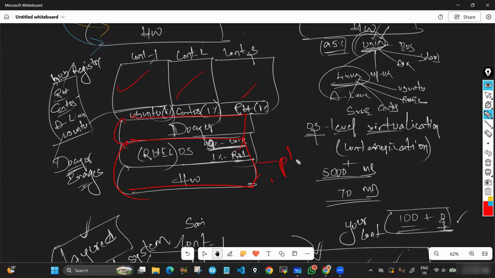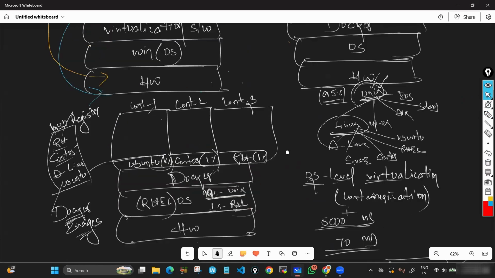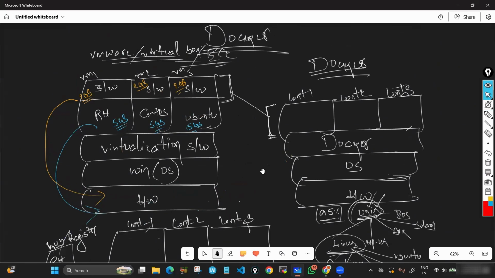This could be a physical or cloud machine or virtual machine as well. Generally we don't do it, but it could be virtual machines, VMware, Oracle VirtualBox. Here I install Docker, here I create containers, running on a virtual machine. That also you can do. Any underlying setup, doesn't matter.